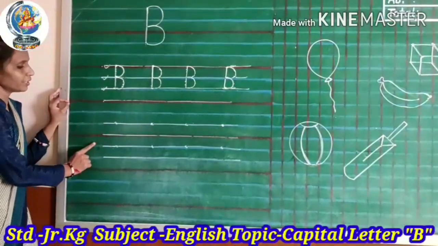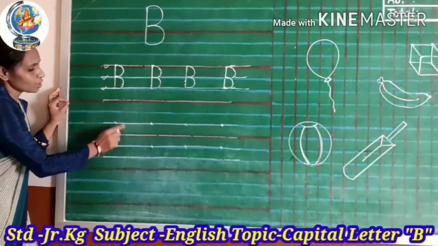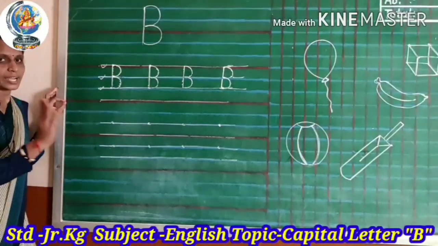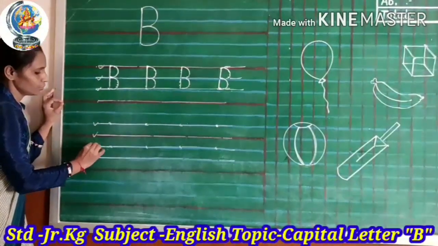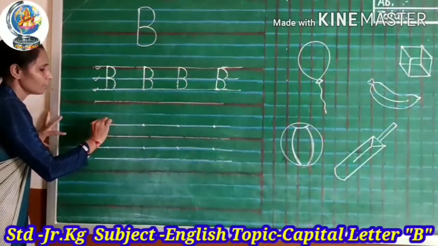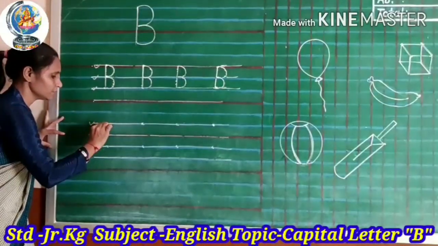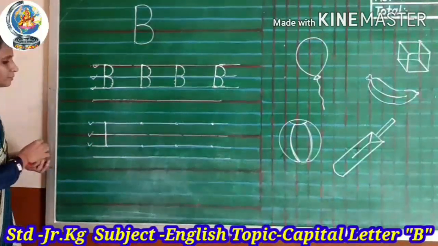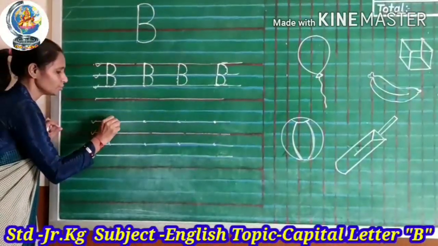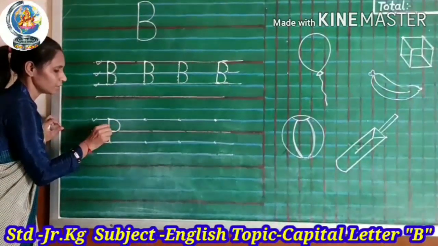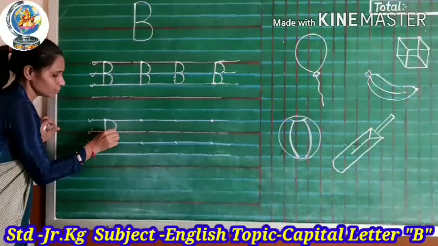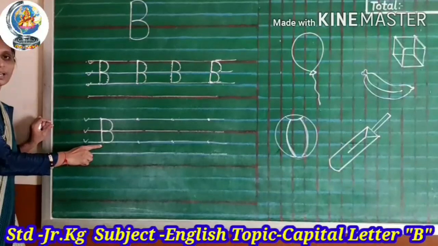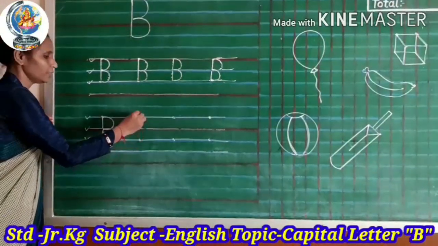How to write capital letter B? Okay, kids, look at here. 2 dots are given here. We use only 3 lines, 1, 2, 3. Okay? First to third line, join 2 dots, standing line, and first to second line, curve, and second to third line, again curve. Make capital letter B.